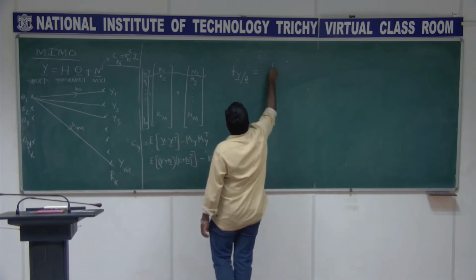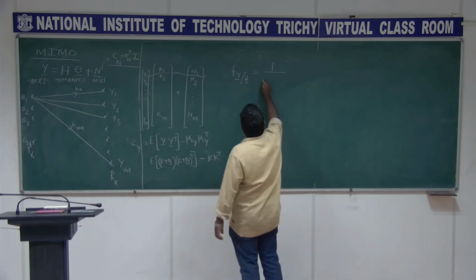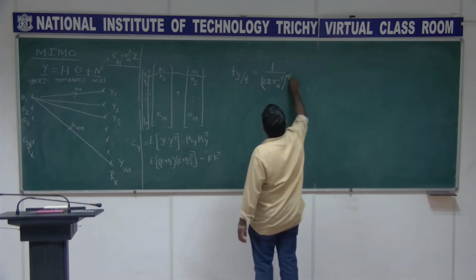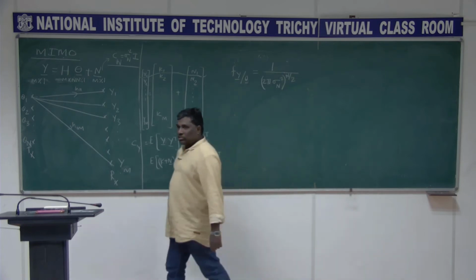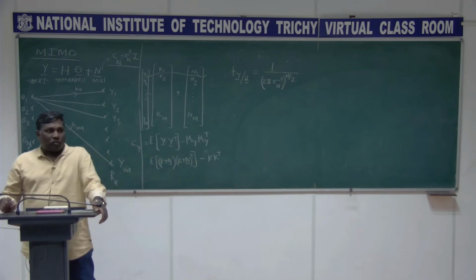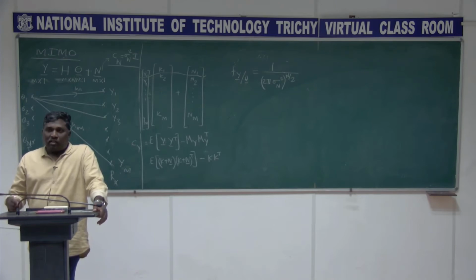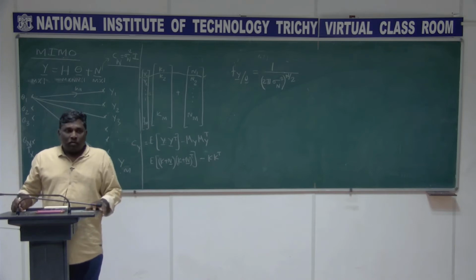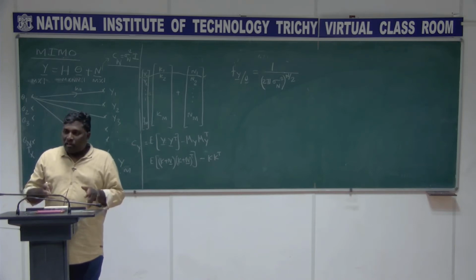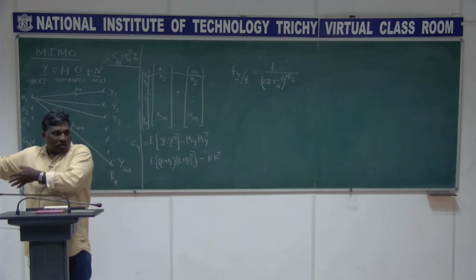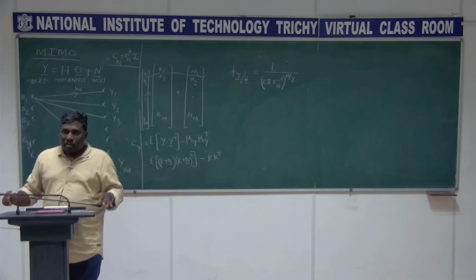So this one can be written as 2 pi sigma n square, because now we found the covariance matrix is diagonal. It means that they are uncorrelated, and for the special case when it is Gaussian, they are also independent. So I am simply going to multiply the Gaussian density functions of the individual random variables y1, y2, y3, y4 and so on up to yn. Just a product, because they are independent.